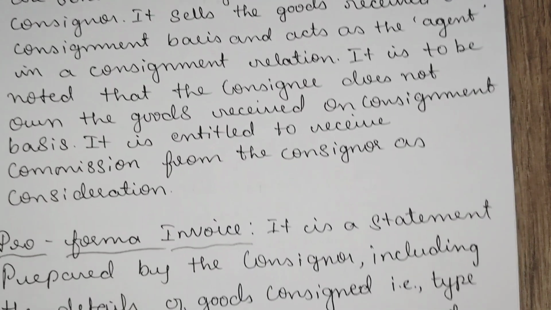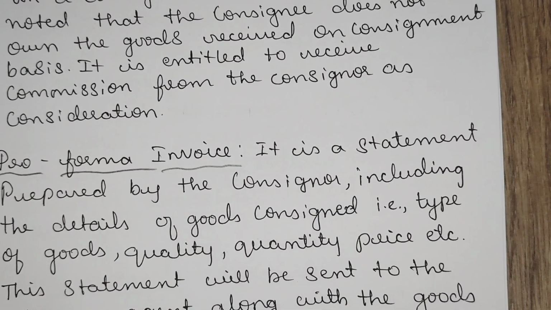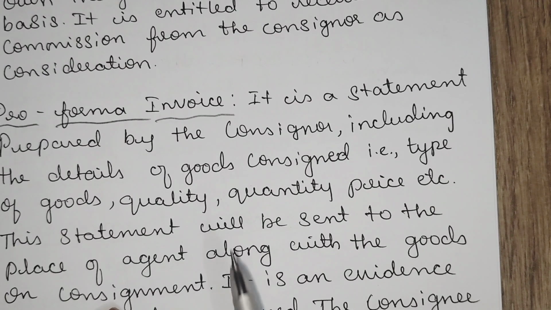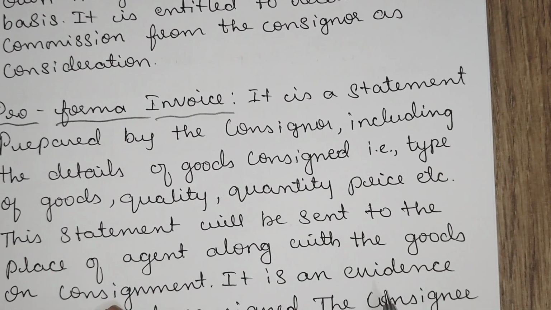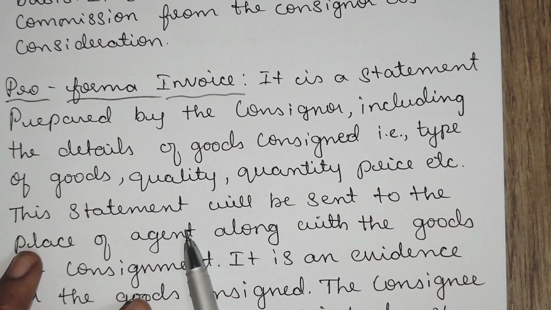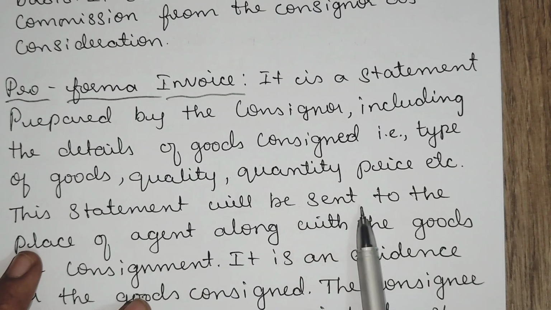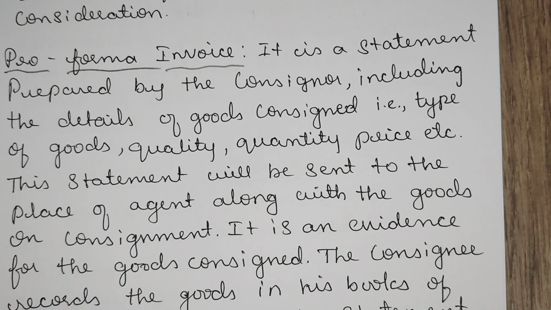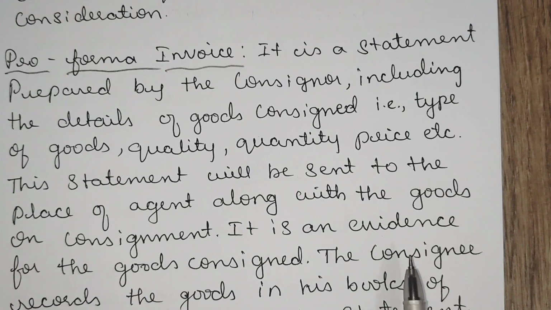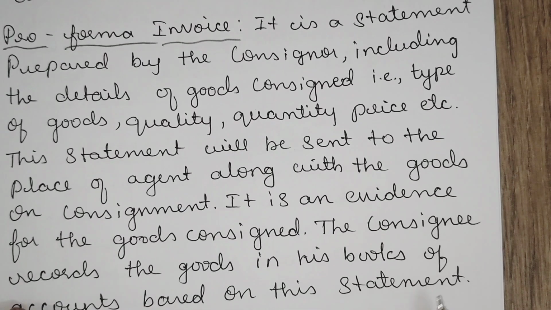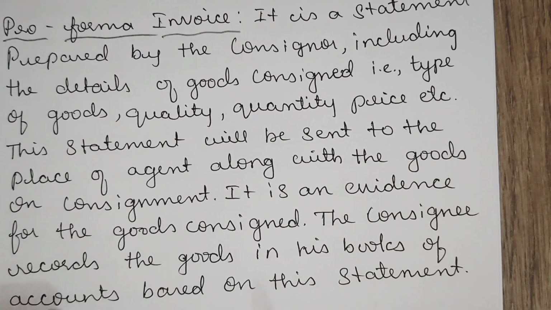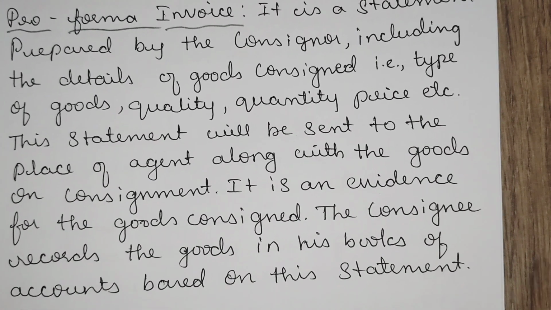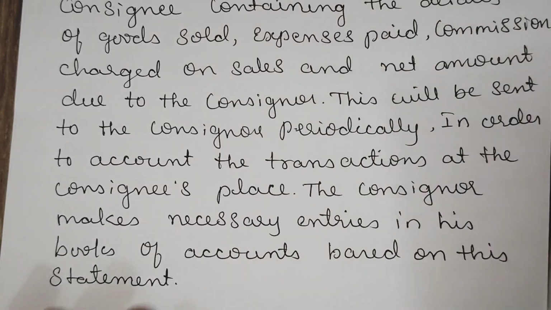Then the pro forma invoice. It is a statement prepared by the consigner. This includes the details of goods consigned, that is, what type of goods is sent, the quality of goods, quantity, price, etc. And the statement will be sent to the place of the agent along with the goods on consignment. This will be evidence for the goods consigned, and the consignee records goods in his books based on this statement only. That is called the pro forma invoice.